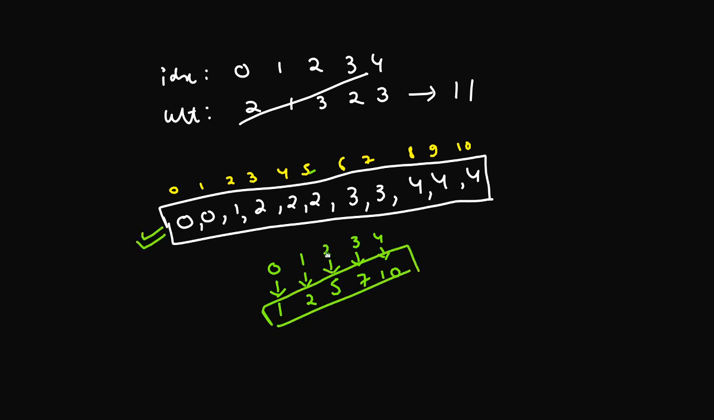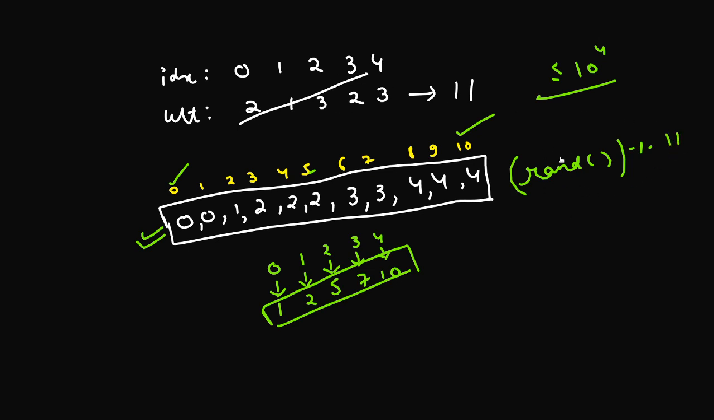Since we have only 5 numbers here, and the total number of numbers in the weight array can be at most 10 to the power 4, at max there will be 10 to the power 4 entries that we'll have to store, which we can fit in memory. Next, we'll try to generate a random index from 0 to 10. So you just generate a random number, and you take that random number modulo the total sum of this weight array, which is 11 in this case.